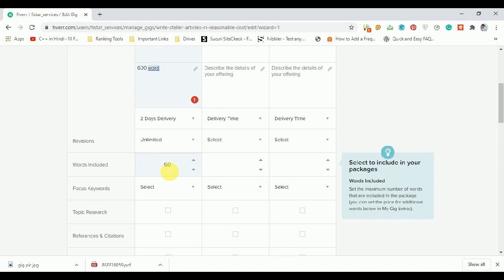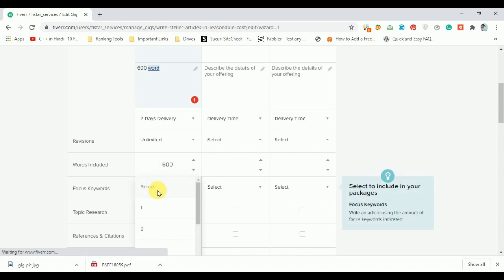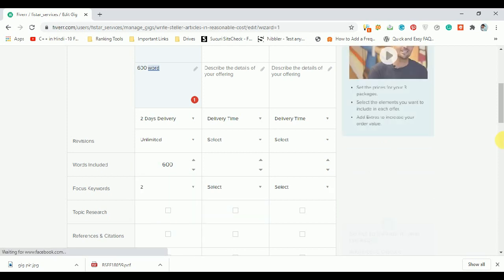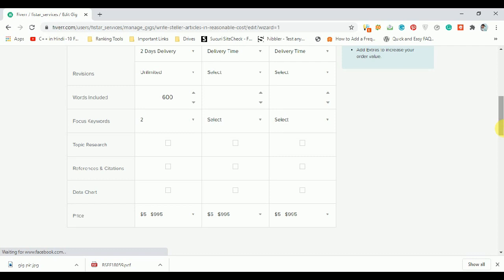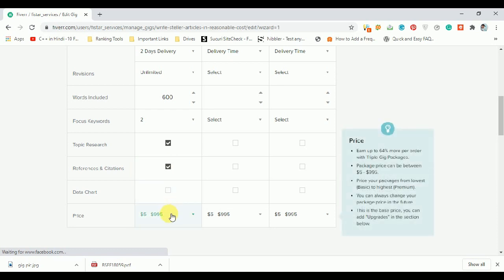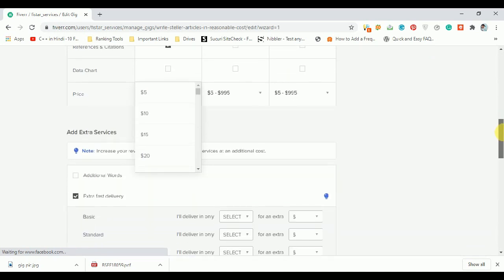Words included: 600. Focus keywords: 2. Topic research. Reference citation. Here is the price. You can select a minimum of $5 and up to anything. I will select $5.